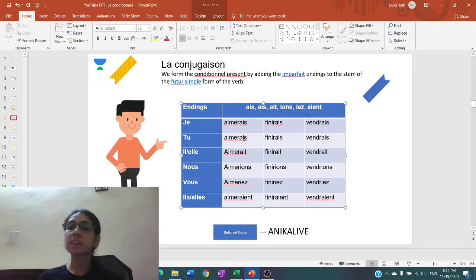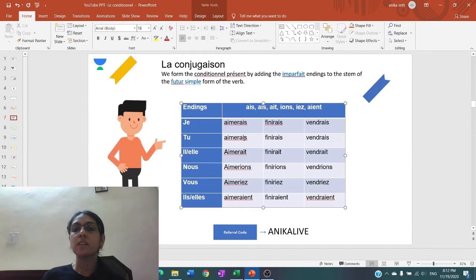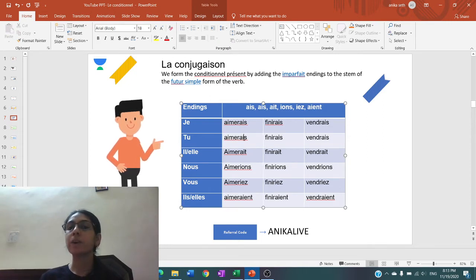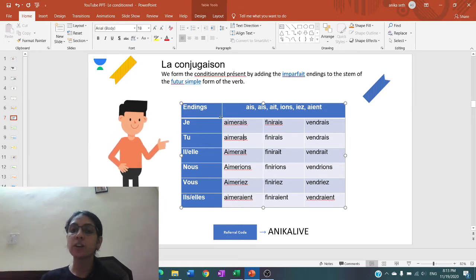Next, if we look at the imperfect conjugation of the verb aimer, how do we form the imperfect? We conjugate the verb with nous and then we remove the ons. Then we put the endings of the imperfect, that is ais, ait, ions, iez, and aient. Okay. So after removing ons, we are left with what?